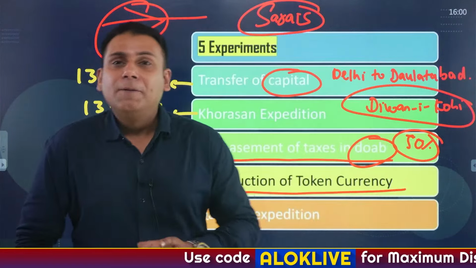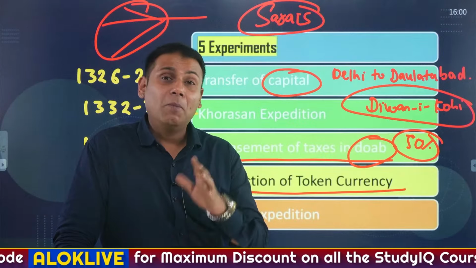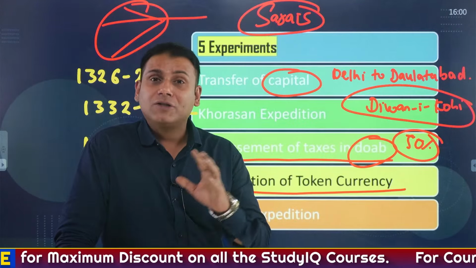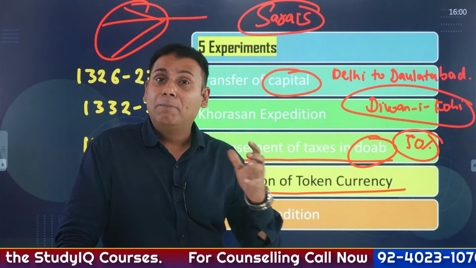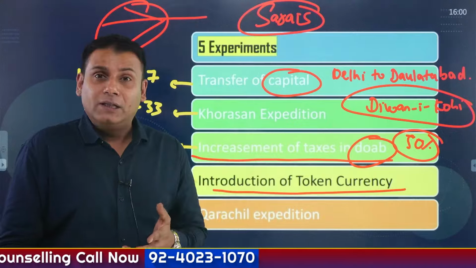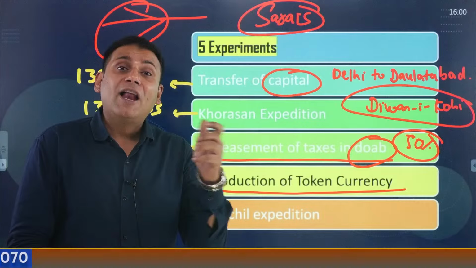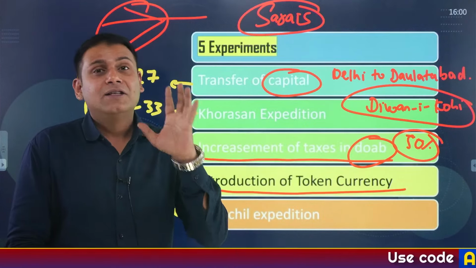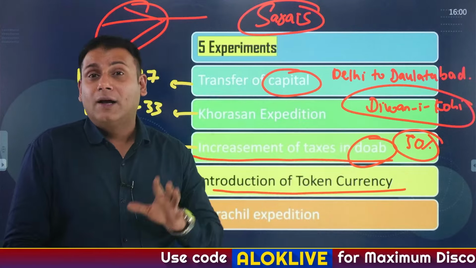Now this person wanted to replicate Gai Khatu, the ruler of Persia, and Kublai Khan, the ruler of China. Gai Khatu had introduced token currency, and the ruler of China had introduced paper currency. So now he wanted to introduce a token currency. The token currency was made up of copper, and it had the same face value as the silver coin. The market was flooded with token currency.